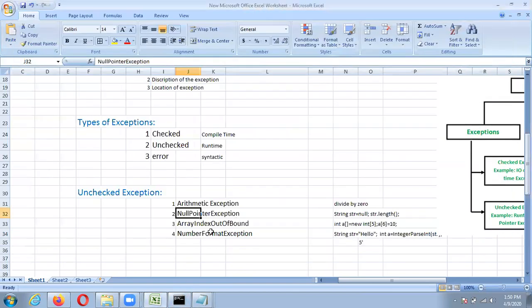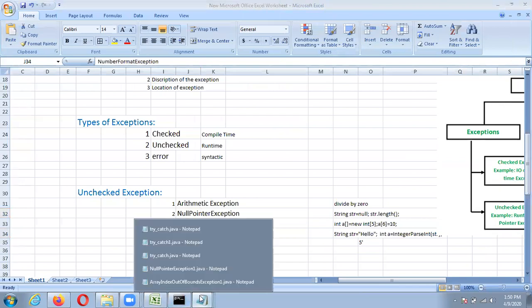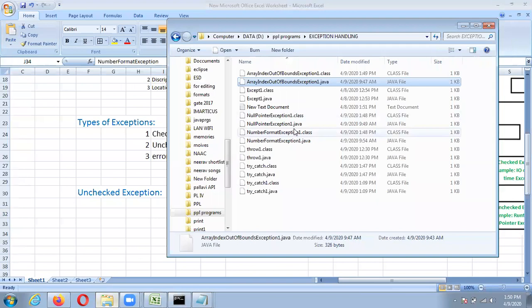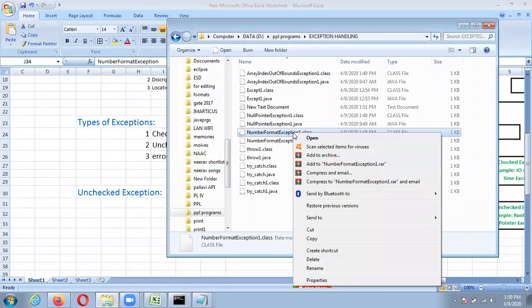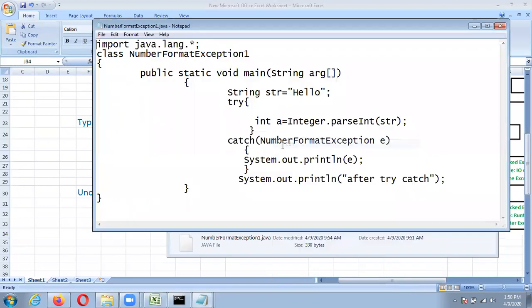Then the last one is number format exception. Here we are storing hello in str, and we are converting this str into an integer, that is Integer.parseInt(str). So it will raise an exception, that is NumberFormatException. It will print whatever the exception is, and then after that it will print the line after try catch.